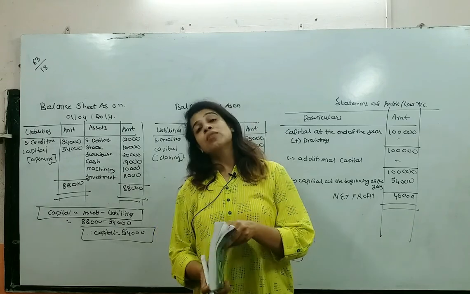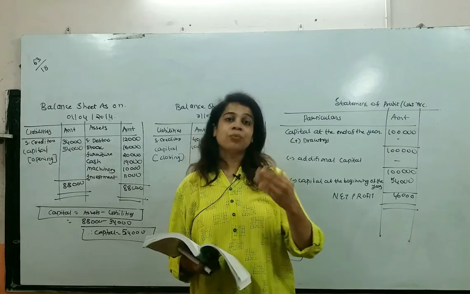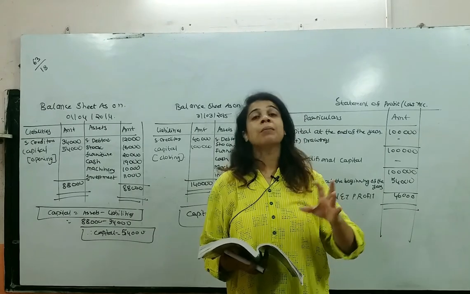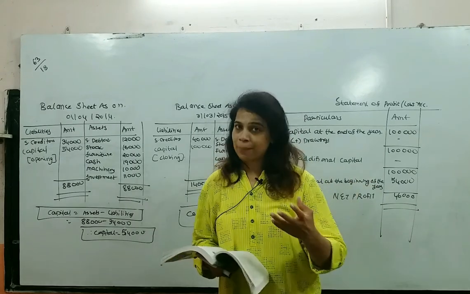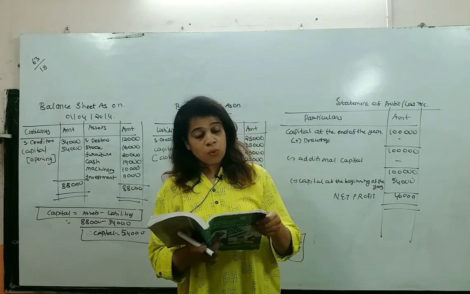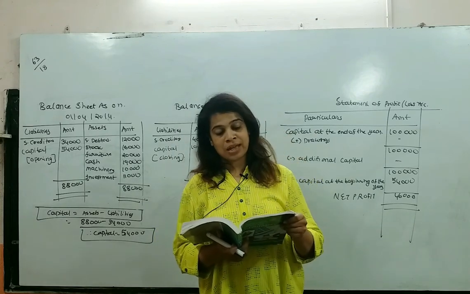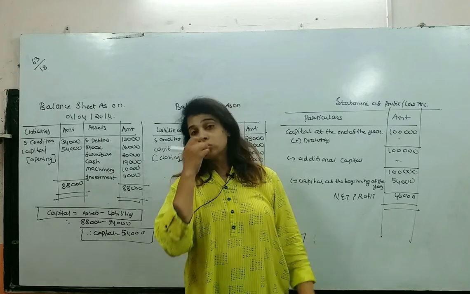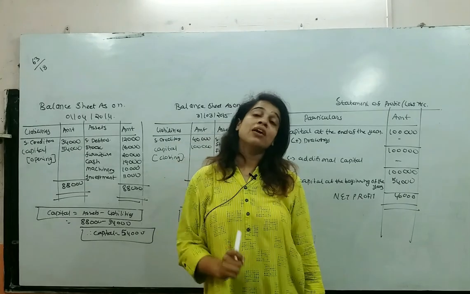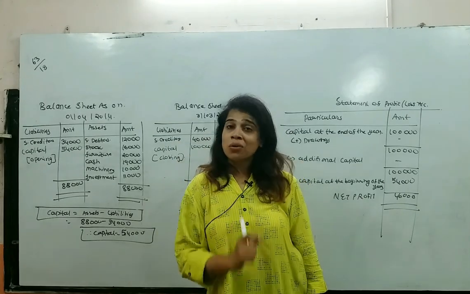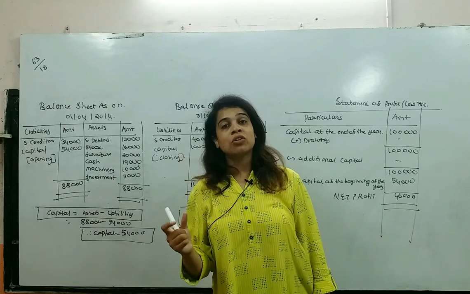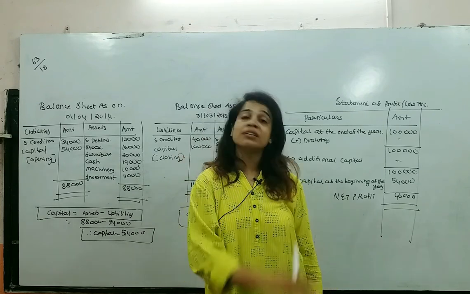So we know that before starting the business they have introduced some amount. That is nothing but the capital. So what was that amount? Murli has introduced 50,000 and Manohar has introduced 80,000. So students, for capital at the beginning of the year, we are not going to prepare a statement of profit or loss from the partners' point of view.